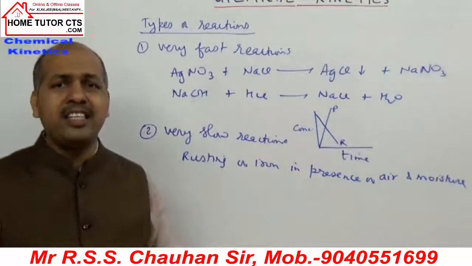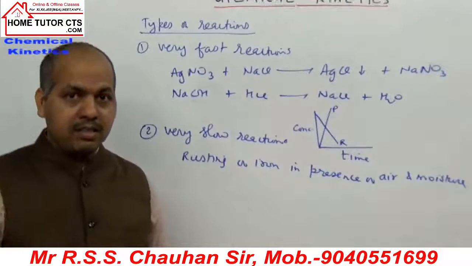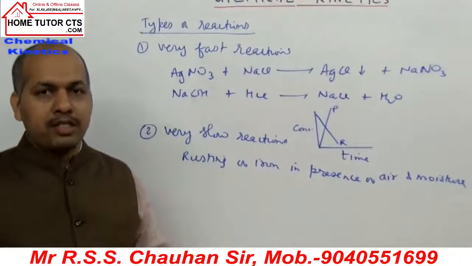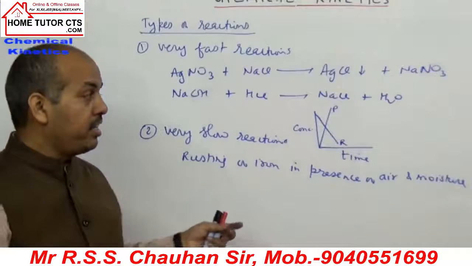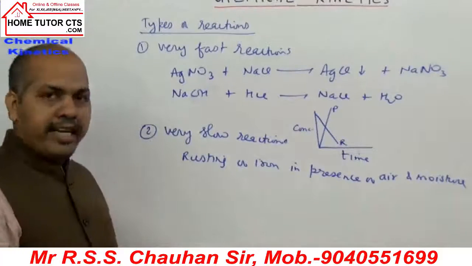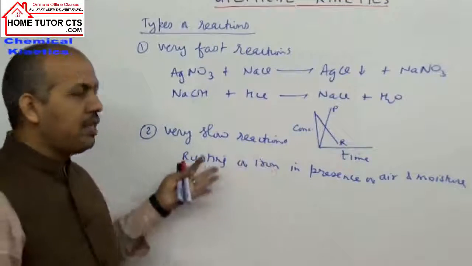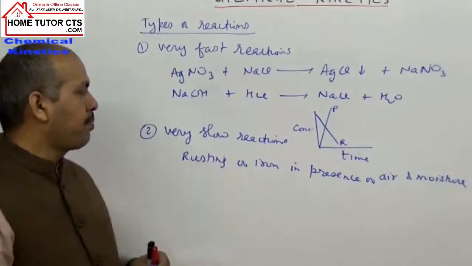Another example is aging. A child is so small, becomes elder, and crosses the age of 60-70 years. So this is the aging process from child to old age, again a very slow reaction. It is difficult to study reactions in such cases.